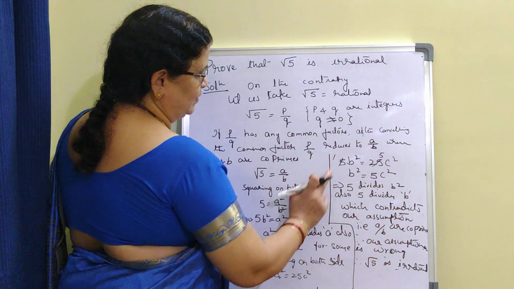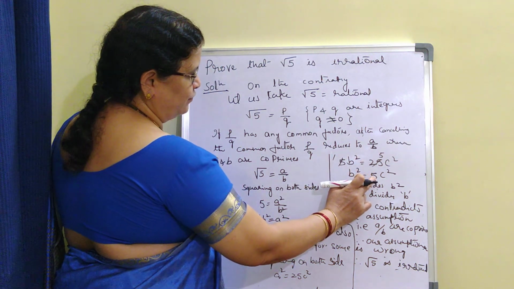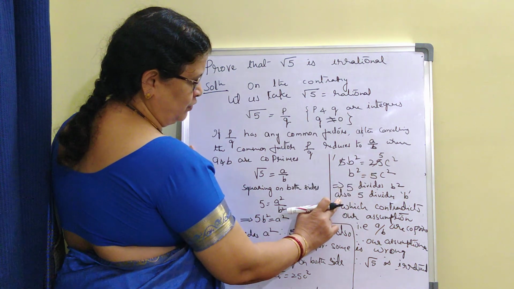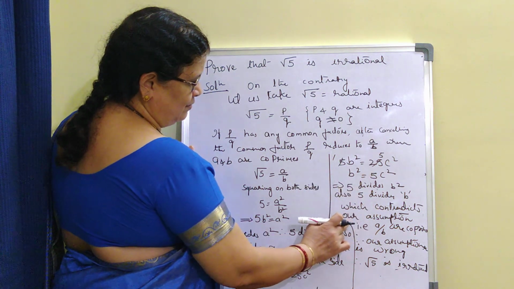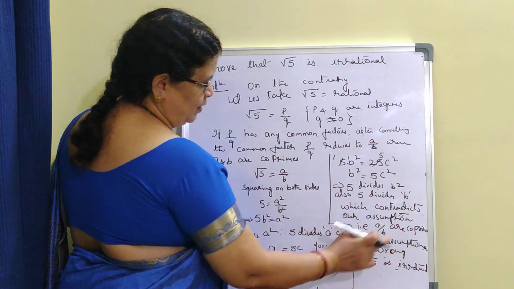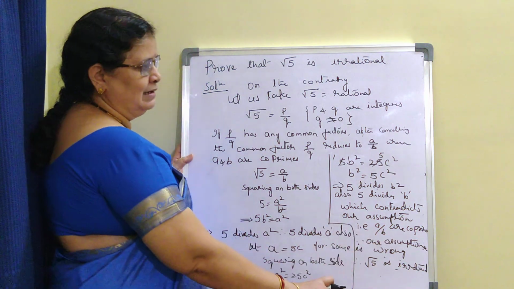5 ones are 5, 5 fives are 25, b square is equal to 5 c square. Now which implies 5 is dividing b square. That means 5 divides b also. So which contradicts our assumption? What is our assumption? A by b are co-prime. So that means our assumption is wrong. Therefore, root 5 is irrational.